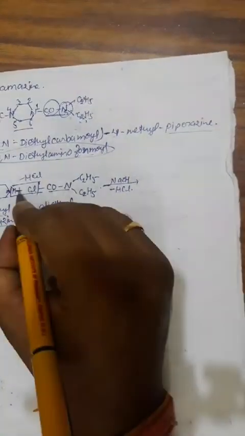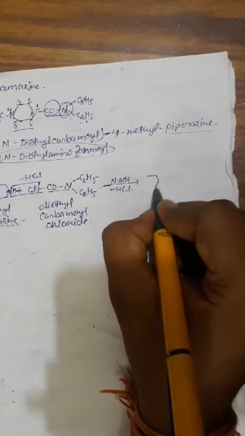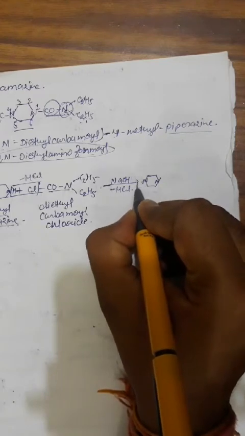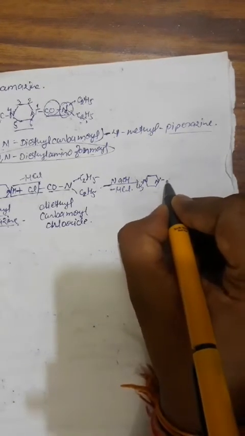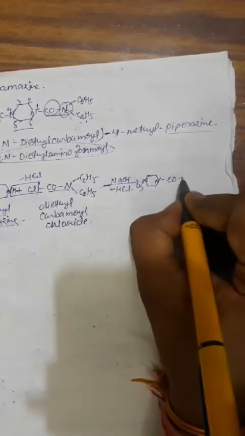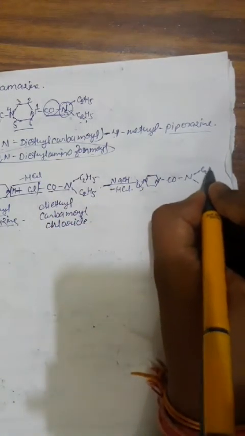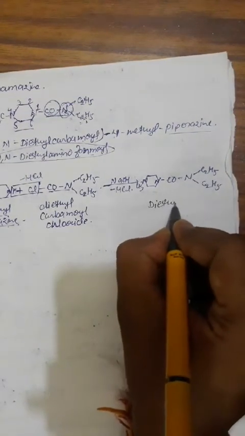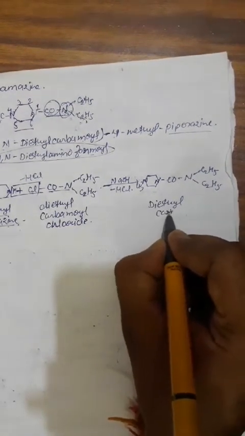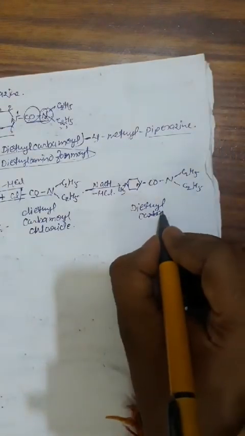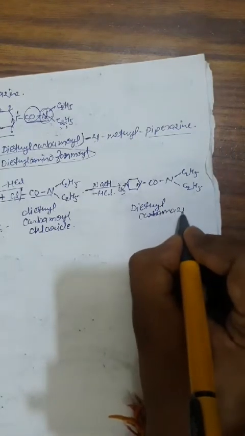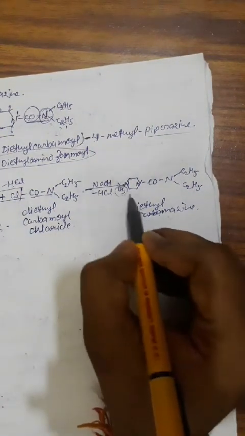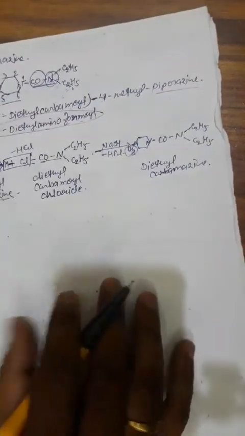After removal of this HCl, this piperazine, which is methyl substituted, has this N attached with CON, C2H5 and C2H5. So this is the structure of diethylcarbamazine. Okay, so this is very simple. The CH3 group is there.